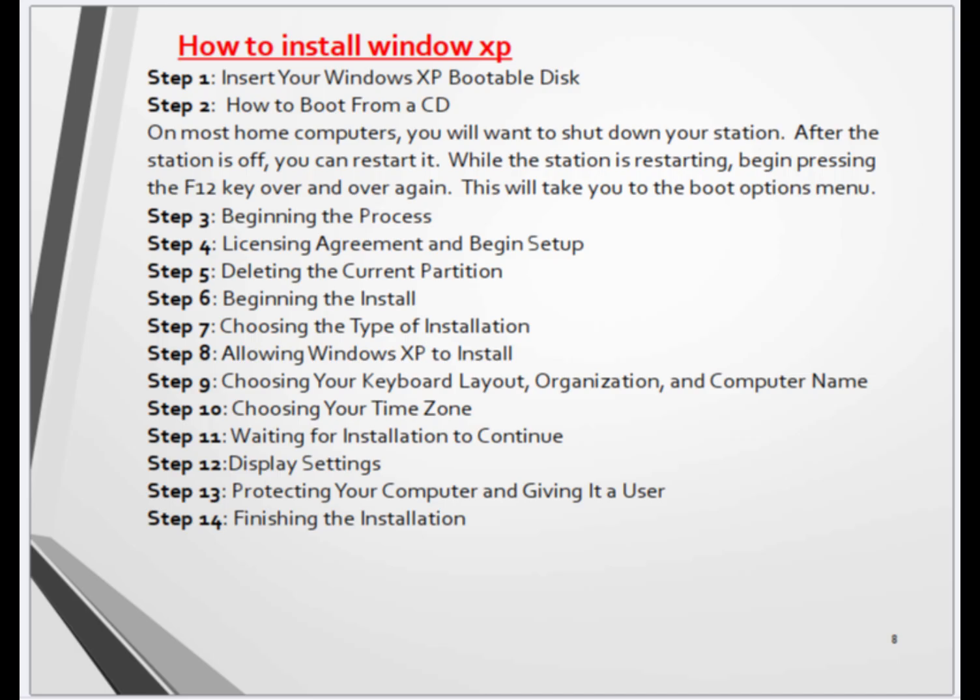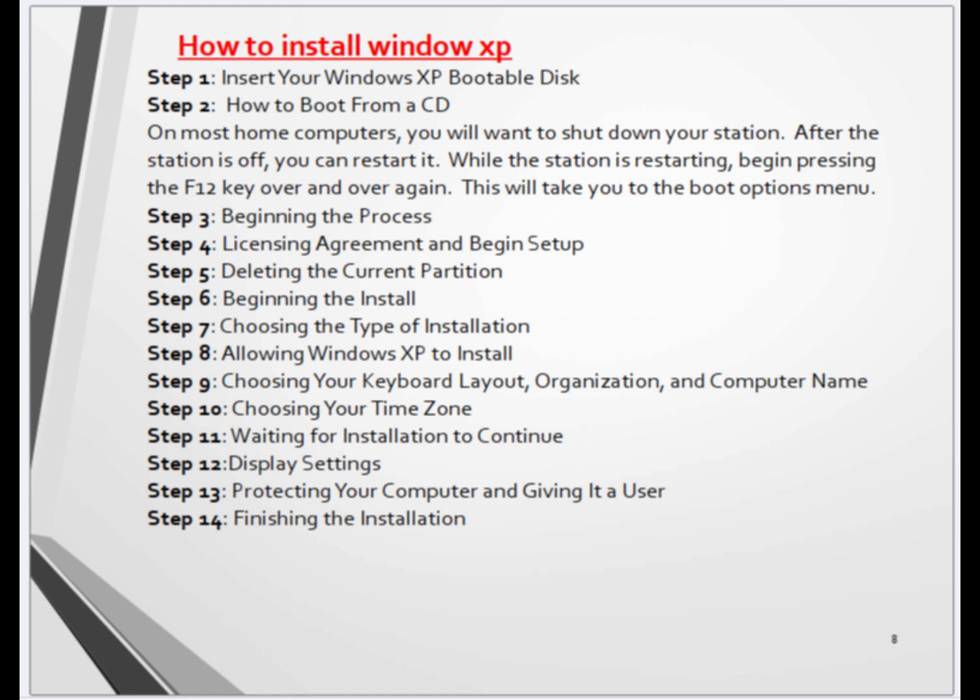Step 2. How to boot from a CD. On most home computers, you will want to shut down your station. After the station is off, you can restart it. While the station is restarting, begin pressing the F12 key over and over again. This will take you to the boot options menu.